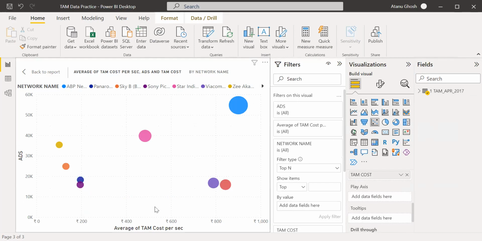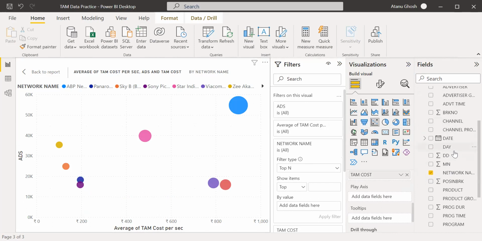No, wait. So it is now taking the individual days. Okay, so it is taking for that particular day how many ads were there. So obviously in this scale it is becoming very low. Okay, so ideally what we need to do is create a cumulative data of the number of ads, because if I put a play axis over here, it is taking that particular day's number of ads, which obviously is much lower than 60,000.